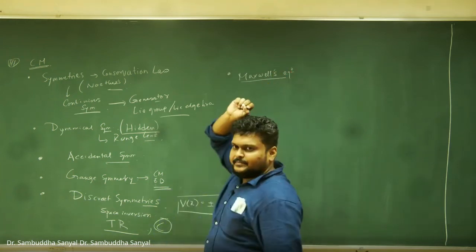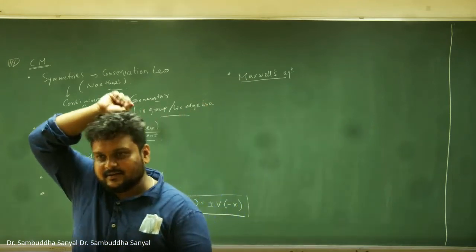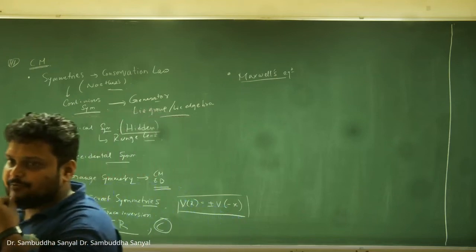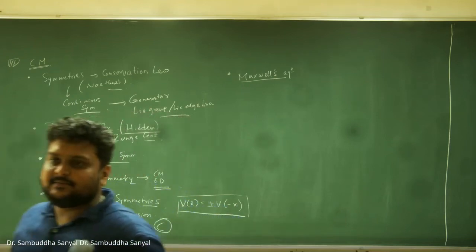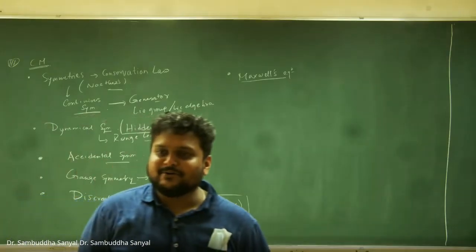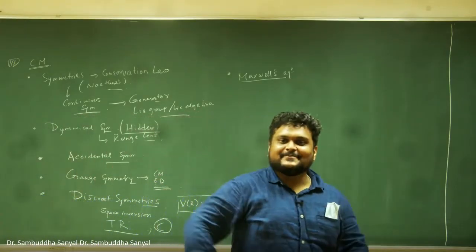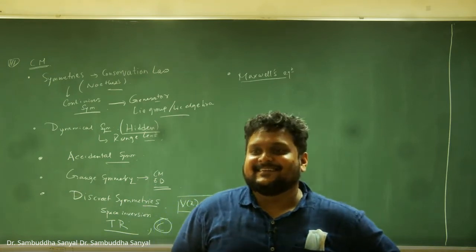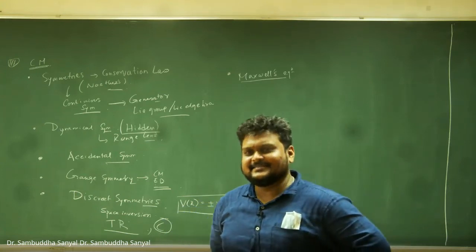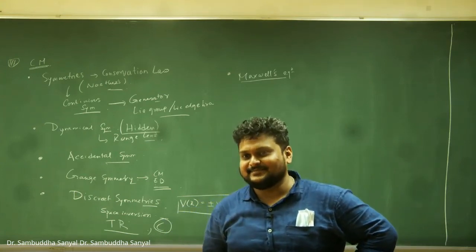can somebody tell me if Maxwell's equation is time reversal symmetric or not? If you take t to minus t, will it violate time reversal symmetry? Yes. Okay, it's symmetric, right? But then how do you account for what Rukmini said? Is that violating Maxwell's equation? Rukmini just said a magnetic field is a time reversal symmetry breaking object. Do you agree with that? Magnetic field is said to be a pseudo vector.